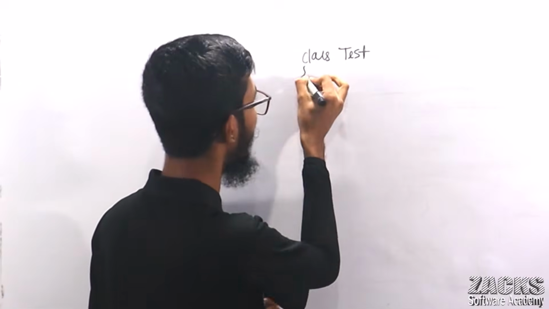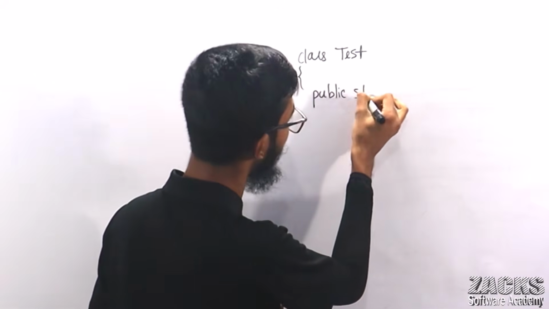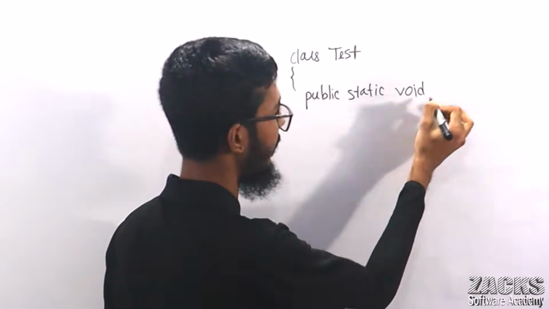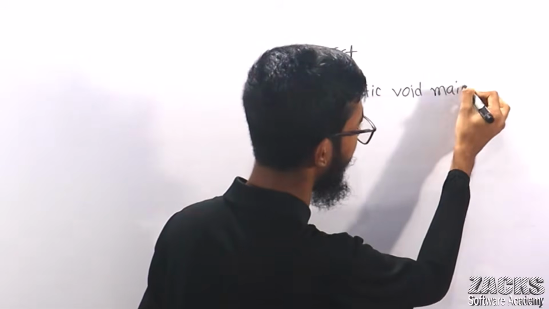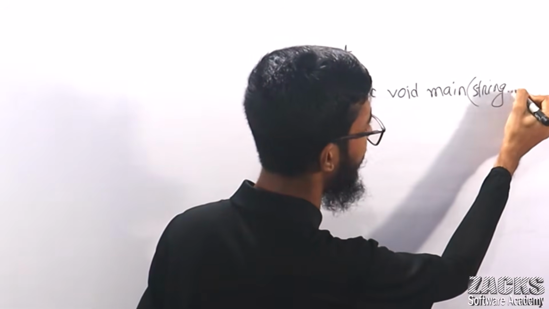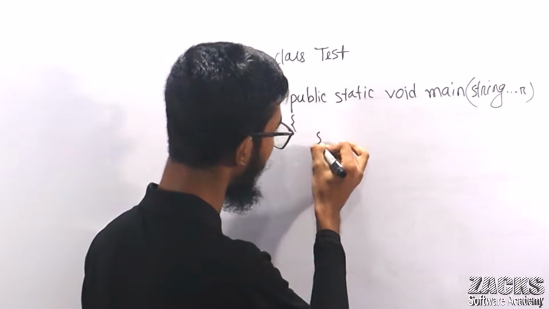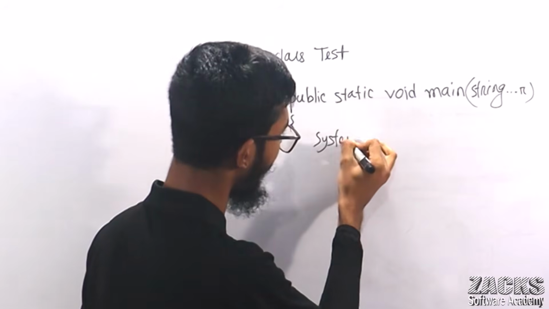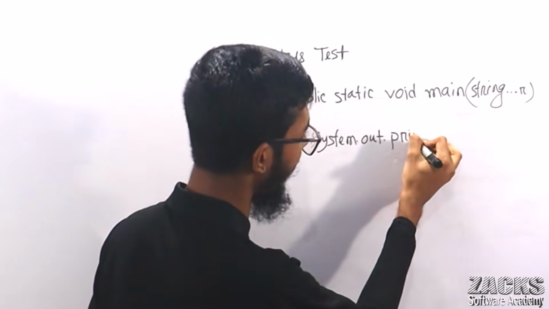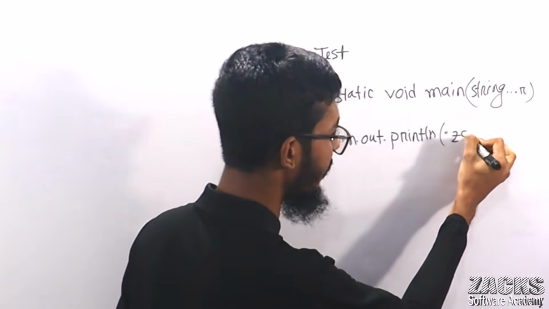We write it this way: public static void main, string args, and then system.out.println, Jack Software Academy.